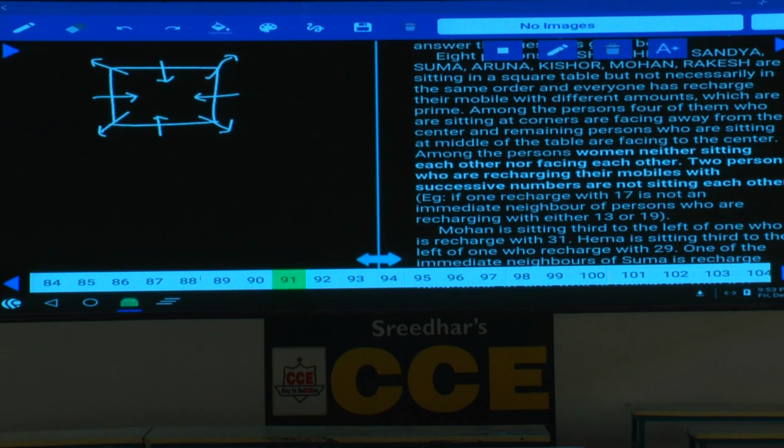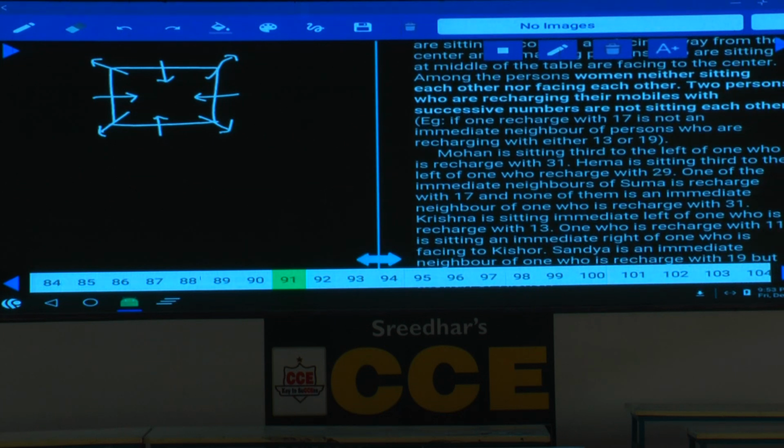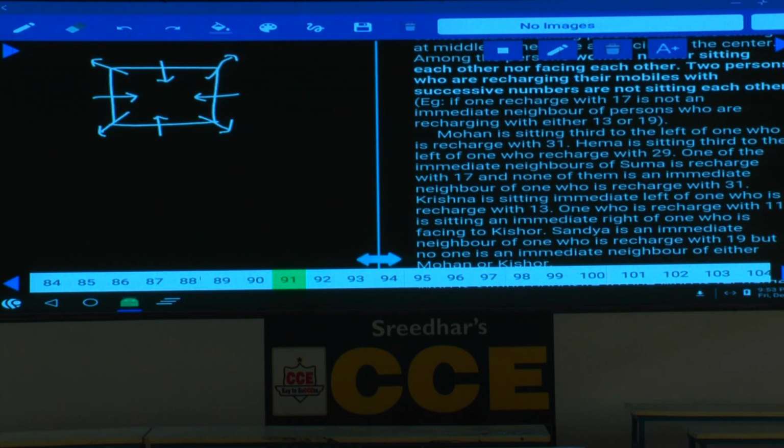Among the persons, 4 of them who are seated at corners are facing away from the center, and the remaining persons are facing towards the center. And among the persons, women are neither sitting next to each other nor facing each other. Now here this is one assumption which you are supposed to take, though it is not clearly given. Who are the women here? Hema, Sanja, Suma and Aruna are the 4 women, and the remaining are 4 men. In fact that information should be given, but here it is not there, so we take it for granted as an assumption.